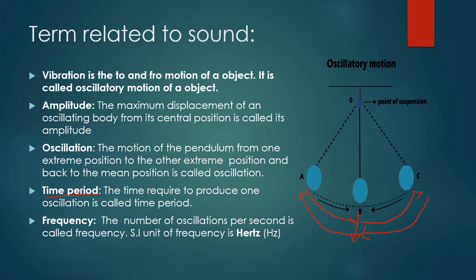The unit of frequency is given in honor of the great German physicist Heinrich Rudolf Hertz. He produced radio waves. When he was working on radio waves, he produced ultra high frequency with the help of a repeatedly oscillating electric spark.